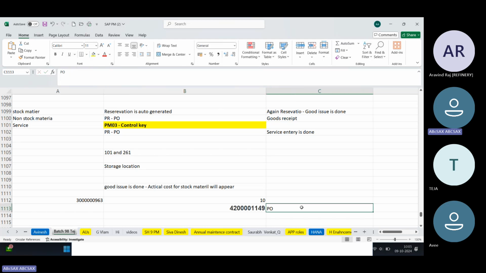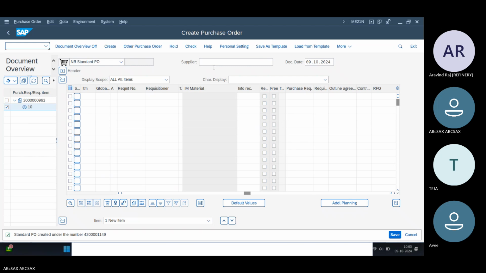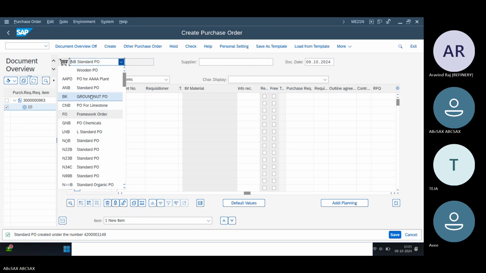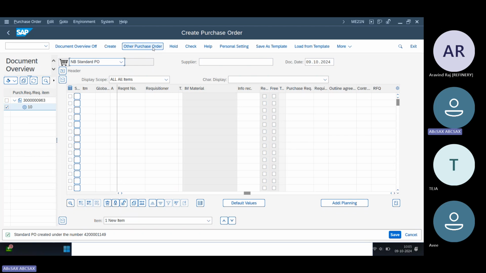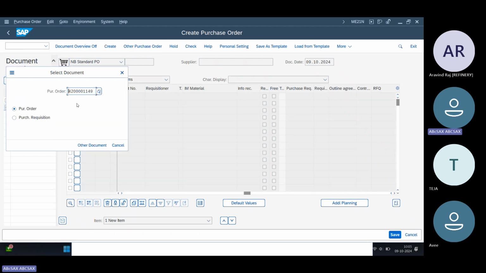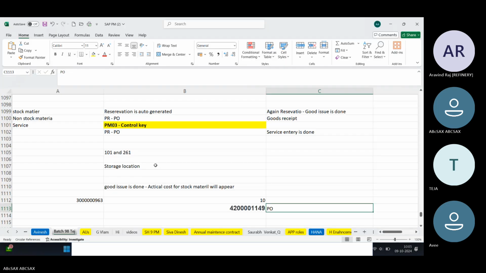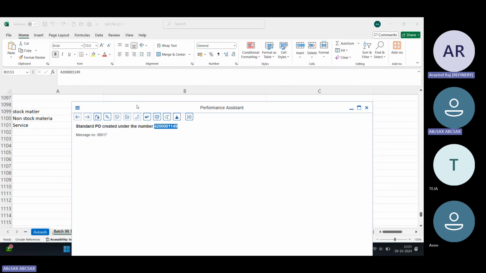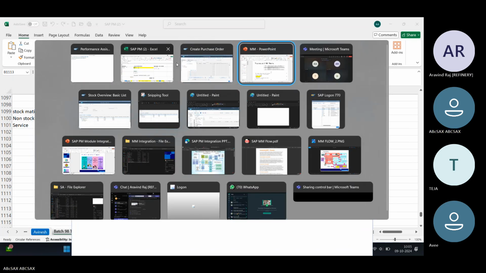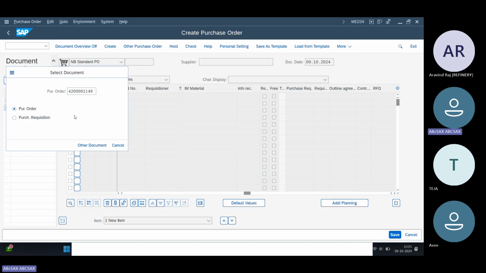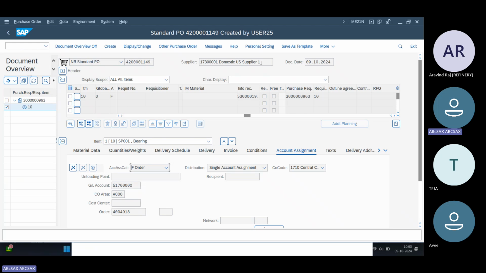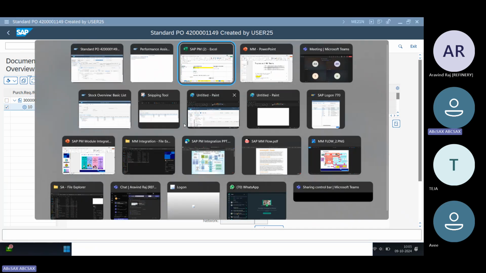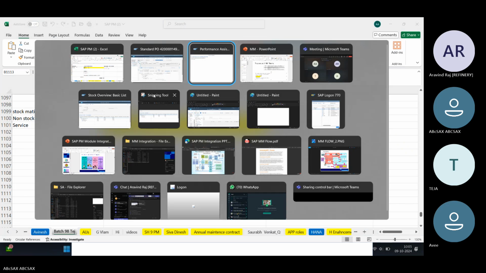Now this vendor, you can see your PO here. Other purchase order. Give your order number. What is your order number? Okay, same. This is my order number. Press enter. This vendor guy is going to send you material.